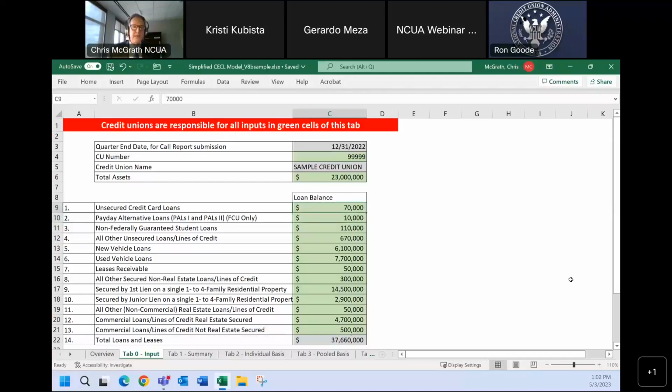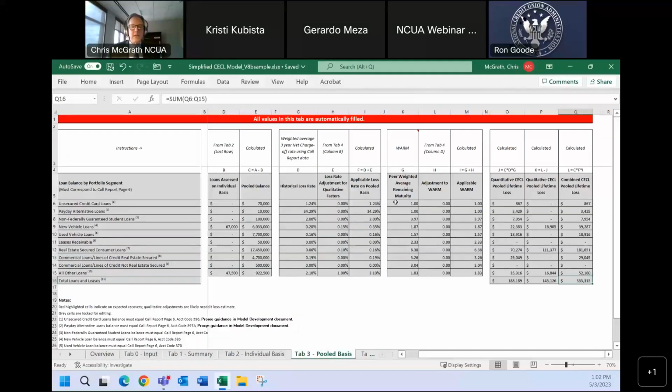Numbers can be simply put in, adjusted, and everything updates. As I said, when you enter your charter number on tab 3, this column here called historical loss rates, column G, will automatically update.